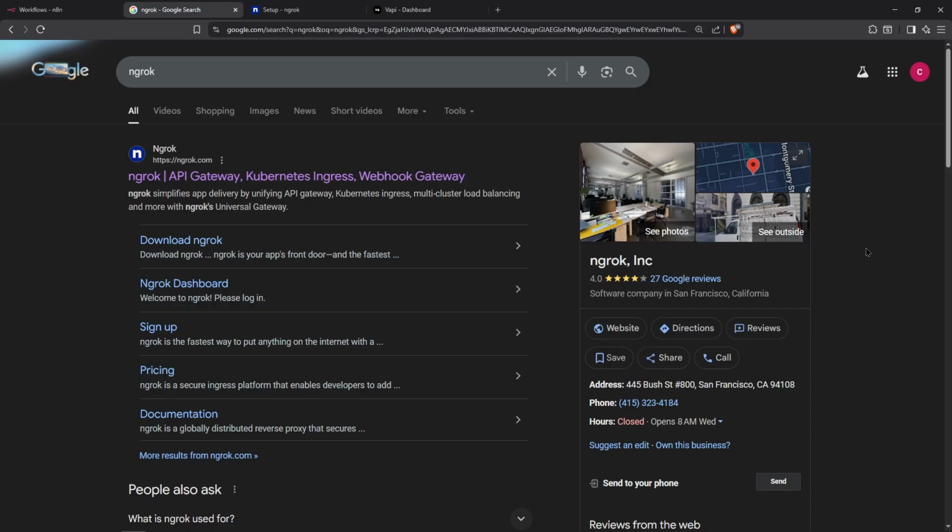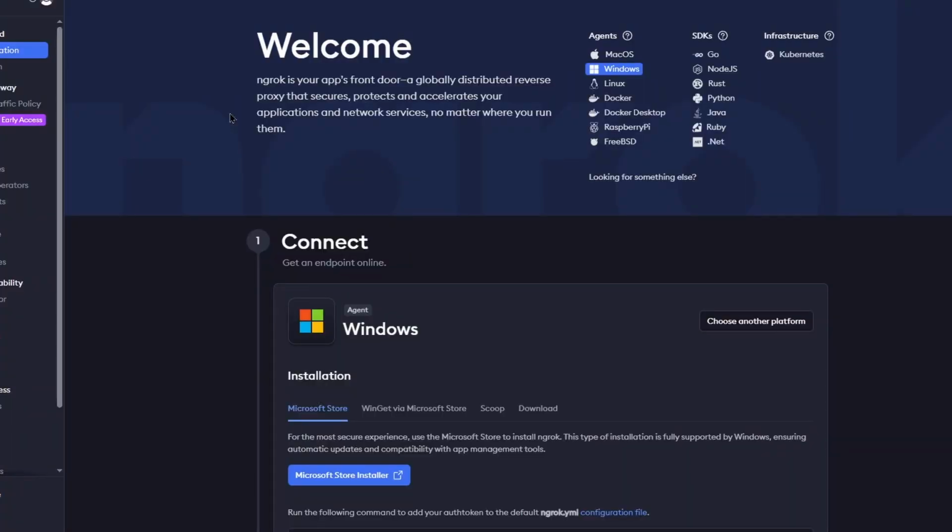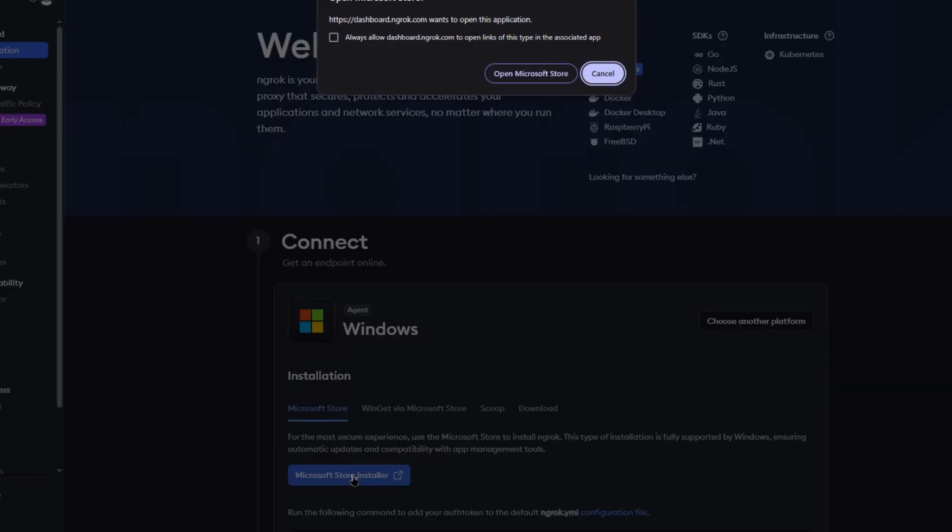Now, the next thing you're going to need is a program called ngrok. The reason why is because N8N is running locally on your computer, however Vapi is on the internet on a server. So basically, the server cannot communicate with N8N inside your computer. You're going to need ngrok to expose the N8N inside your computer to the internet so Vapi can reach it. This is a free program, so you don't have to worry about paying for it. You just want to go here and sign up. It's free. You just need an email and password. Once you do that, you're going to be on this page right here, and you want to click install from Microsoft Store.